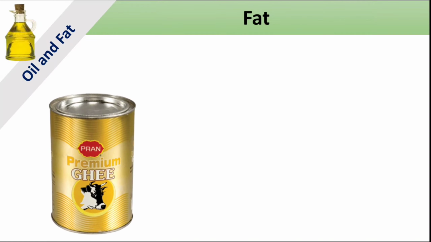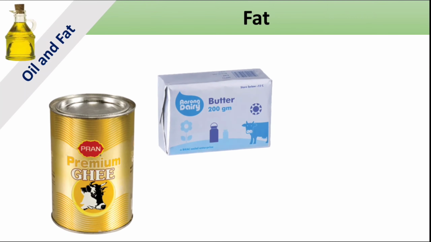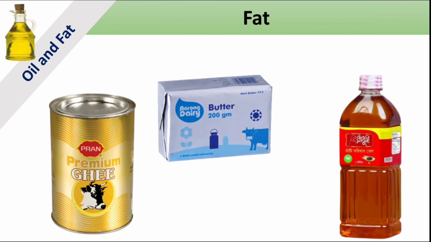So we have to take fat even if it is in small amount, but we have to take it to make these vitamins perform in our body. So you can take the fat from some good sources. We can talk about ghee, butter and mustard oil. So these are the good sources of oil and fat. You can cook your food with this.